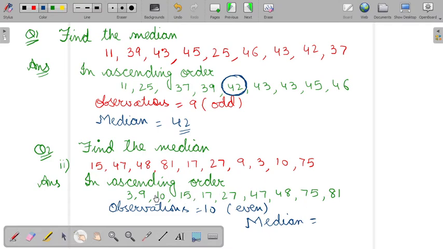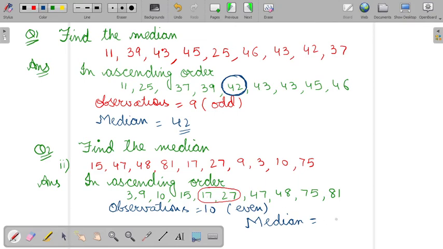So we will leave these 4 from here and these 4 from here, and in the middle, if you observe, there are 2 terms, since the number of observations is even. So the mean of these 2 terms. How will you find the mean?